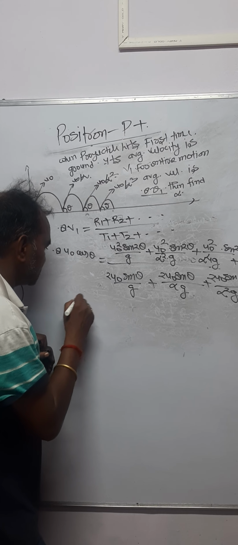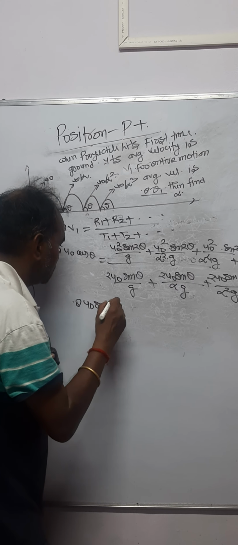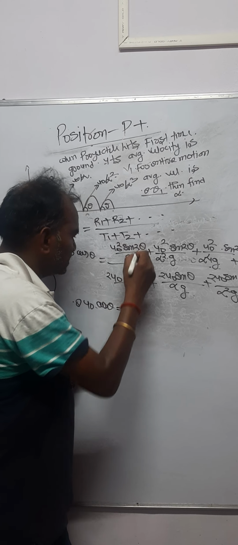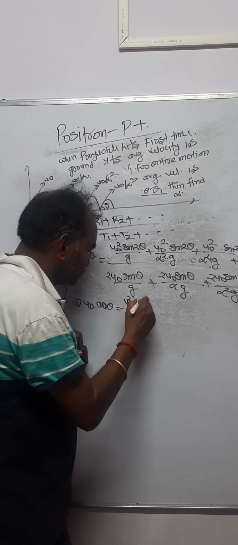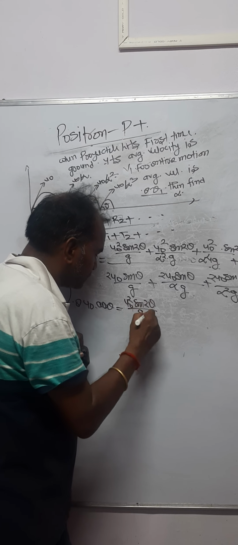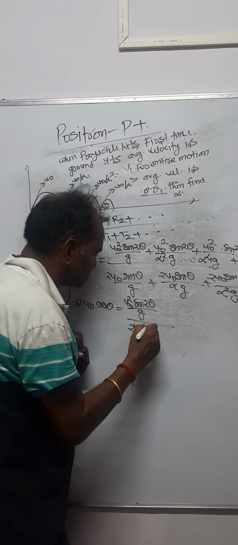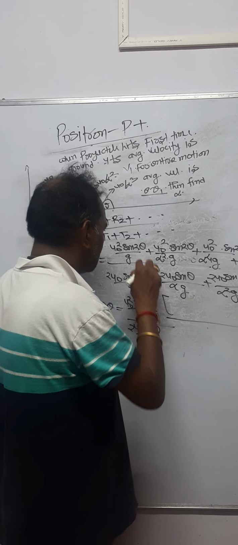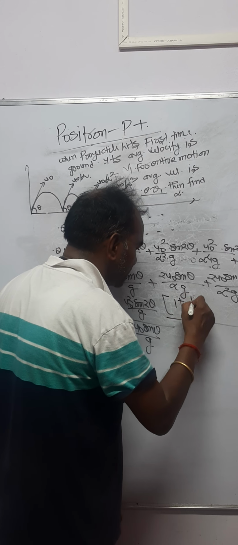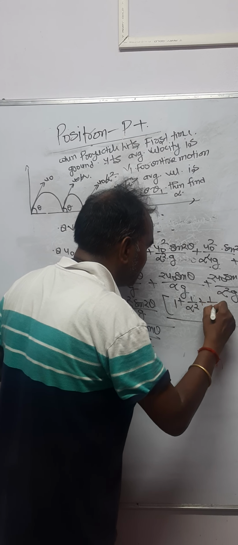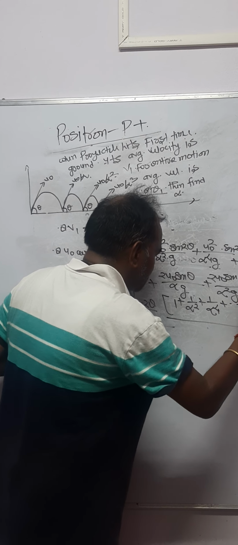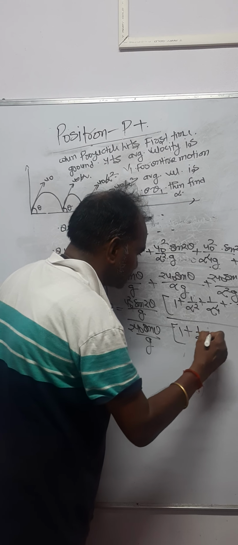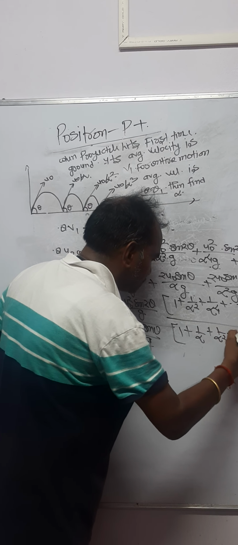Now look here, take out the common factors. Here u naught square sine 2 theta over g is common, and here 2 u naught sine theta over g is common. Now at the top you are left with 1 plus 1 by alpha square plus 1 by alpha 4 plus dot dot dot, and at the bottom you are left with 1 plus 1 by alpha plus 1 by alpha square plus dot dot dot.